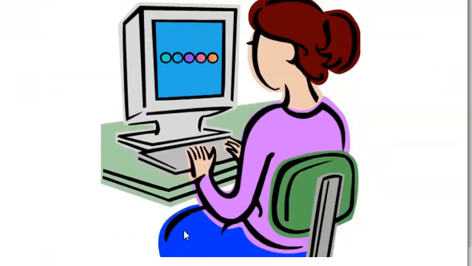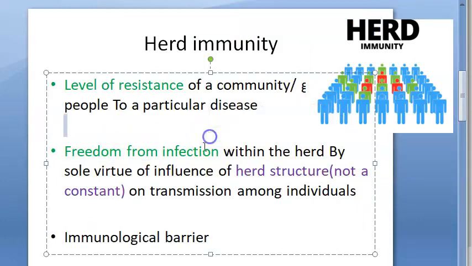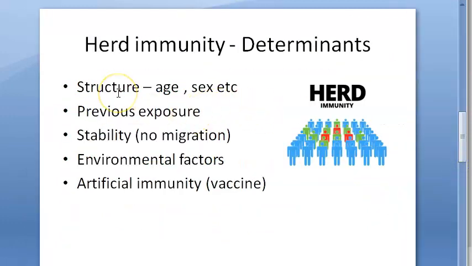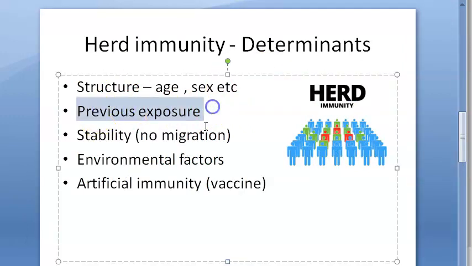It's the level of resistance of the community or group of people to a particular disease, the freedom from infection within the herd by the sole virtue of the herd structure, which is not constant, or on the transmission amongst individuals. This is an immunological barrier. The determinants are the structure of the herd, the age, the sex, etc., previous exposure of this herd to the disease, stability, there is no migration, etc., or death. Death is fine, but birth is going to be a problem, right? Environmental factors also can give herd immunity.